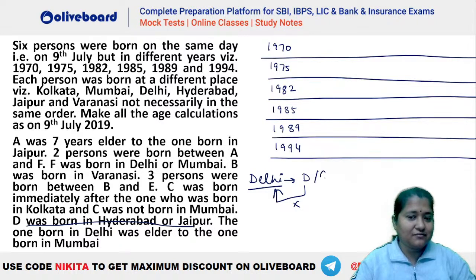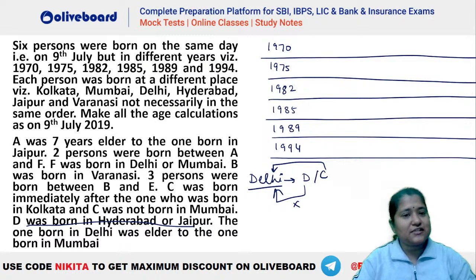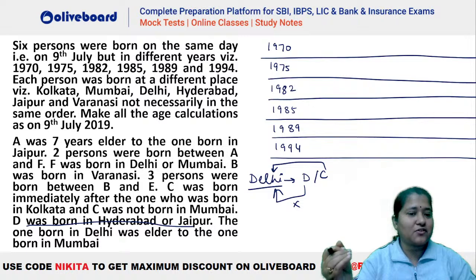Okay, C is the one. C is Delhi. Okay, chalo. Ayush, that happens. Be careful, right? Reading mistake. Yes, it's C, Delhi. Okay, so C has to be Delhi. Chalo, let's try this out, right? Let's see. So 6 persons born in 6 different years, age has to be calculated as per 2019.